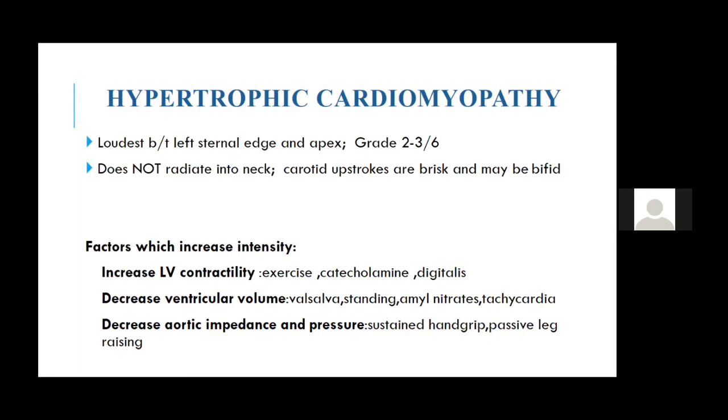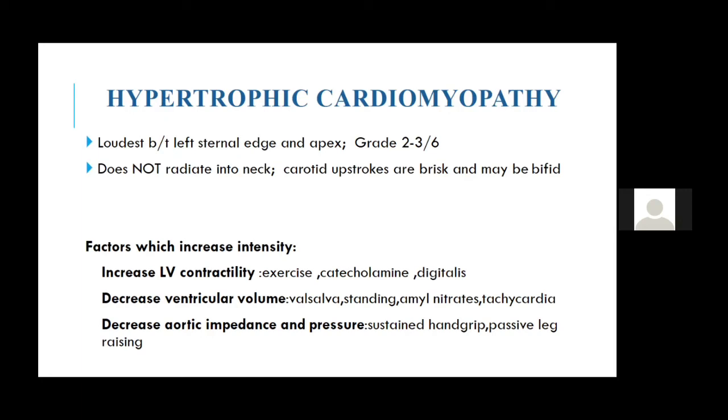In aortic stenosis, you get a pulsus parvus et tardus, like a small volume and late peaking. Here the carotid upstrokes are very brisk. You get a bisferiens pulse or a bifid pulse in hypertrophic cardiomyopathy. Second heart sound is soft in AS. Second heart sound is normal in hypertrophic cardiomyopathy. In AS, you get a heaving apex. In hypertrophic cardiomyopathy, you get a double or triple apical impulse.